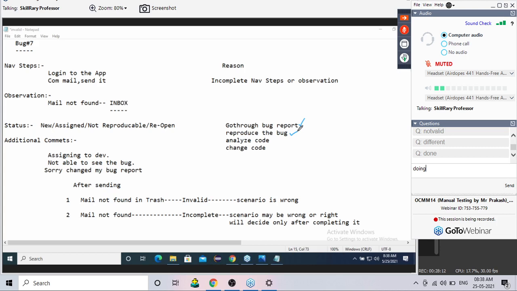Physically he is opening the application and he is also searching somewhere. After searching, he is deciding that the bug is not reproducible. Third action is not done and fourth action is also not done. But to decide if the bug is invalid or not, how many actions are done?